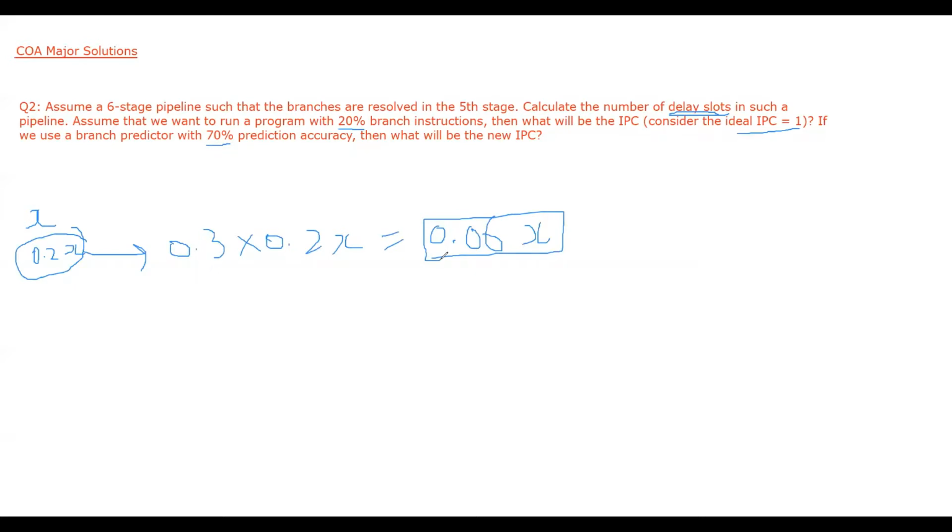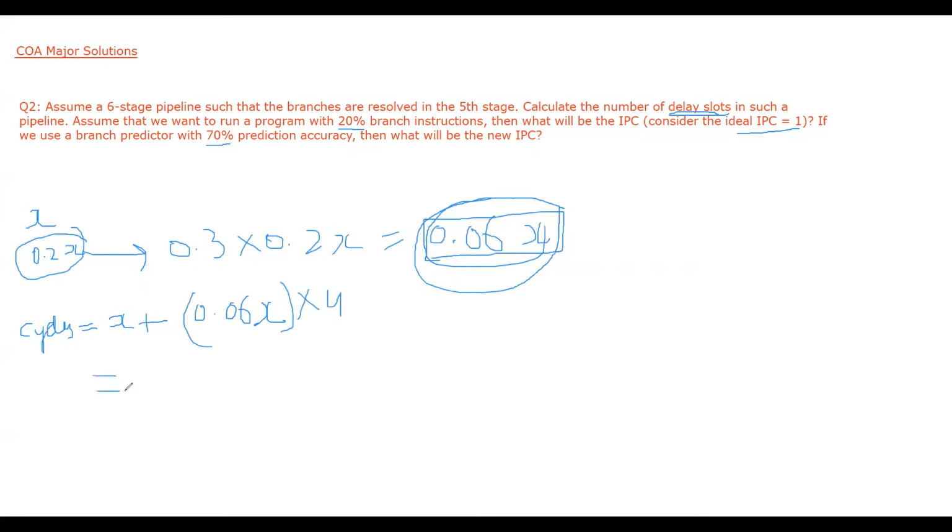Okay. So for these branch instructions, we have a branch penalty. Why do we have a branch penalty? Because for these particular instructions, we are not able to correctly predict the correct execution or correct branch target. So the total number of cycles required for x instructions will again be x in case of ideal plus penalty. Penalty will be for these 0.06x instructions, and penalty is how much? 4. Okay, multiplied by 4.